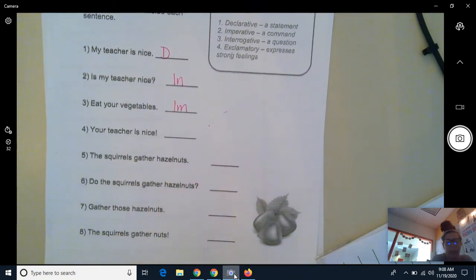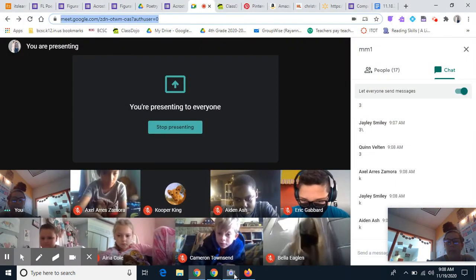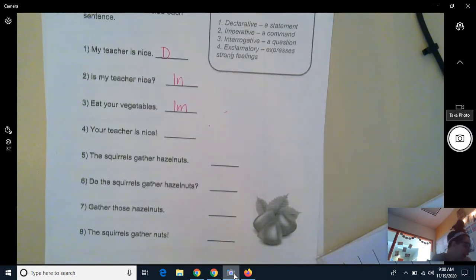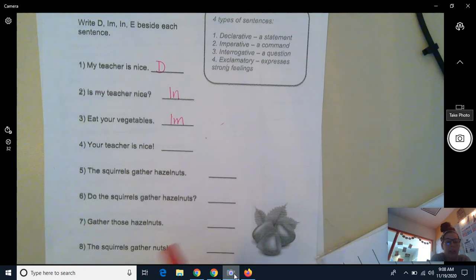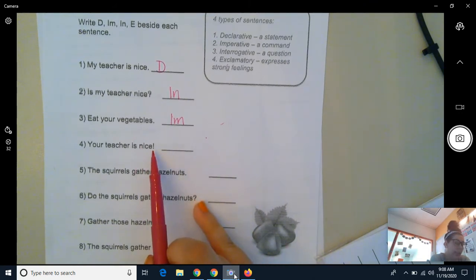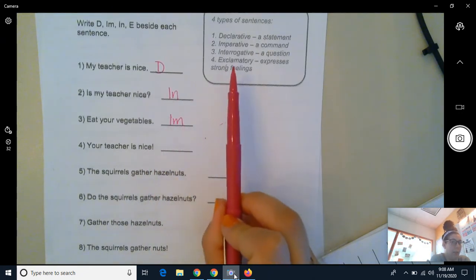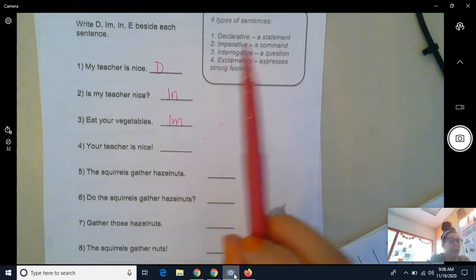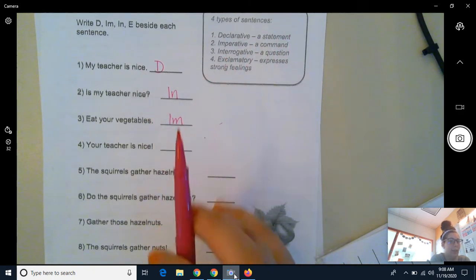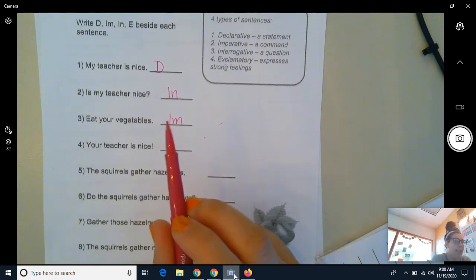Your teacher is nice! If you would like to answer this one, comment with a K. I'm going to go with Quinn. What kind of sentence is this one? Well, look at the ending. That's an exclamation point. That's expressing strong feeling. So what would that be? A statement? No, exclamatory expresses strong feelings. A statement just ends in a period, okay? So, exclamatory.